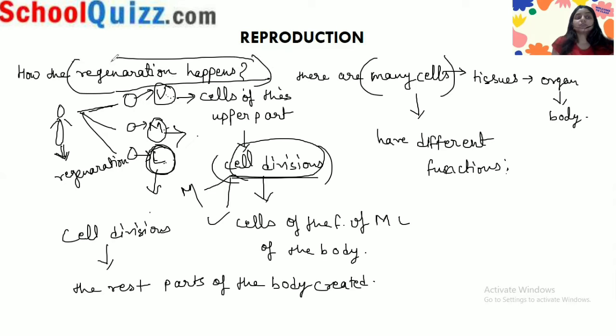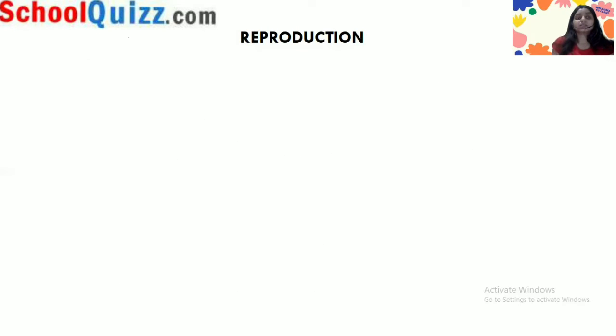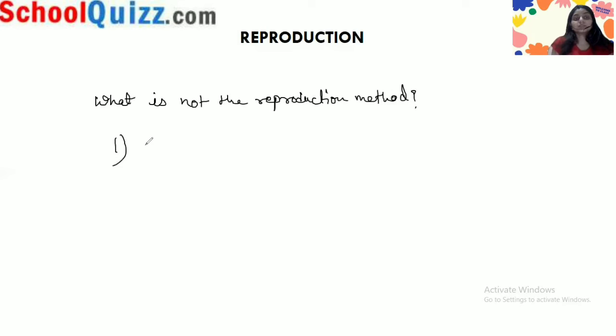Let's take a multiple choice question so it is clear for you. Which of these is not a reproduction method? Option 1, fission. Number 2, fragmentation.